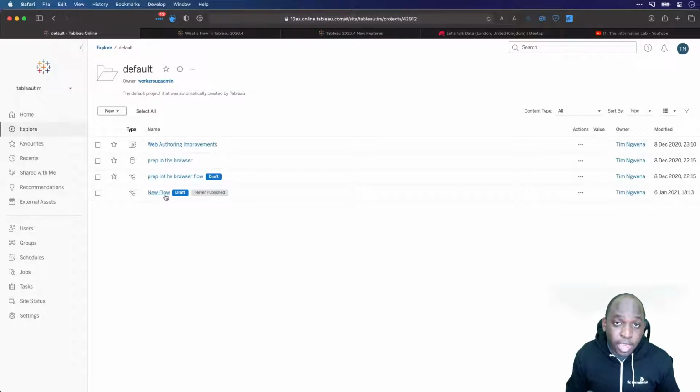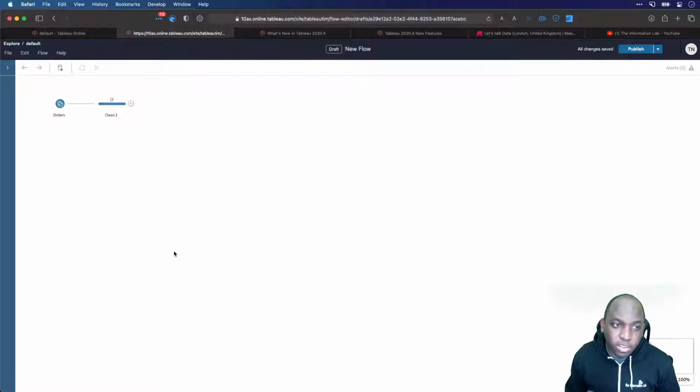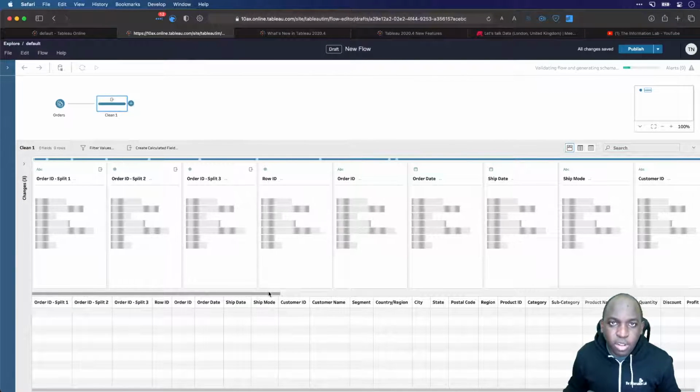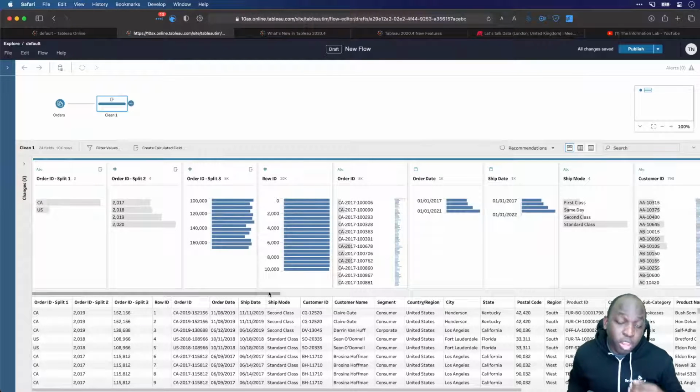Whereas this new flow here, I never named it, I never published it, I never did anything to it, was created just a few minutes ago, 6th of Jan, 6:13. So everything that you do as you're doing it is being automatically saved. So if your computer crashes or something goes wrong, you can very quickly come back here to the default page and hop in, and everything is good to go. We carry on exactly where we left off. If I click on the clean step, it's almost like we didn't miss a beat. What you do have to do before you run any flow is, of course, publish it. And this is different, isn't it?